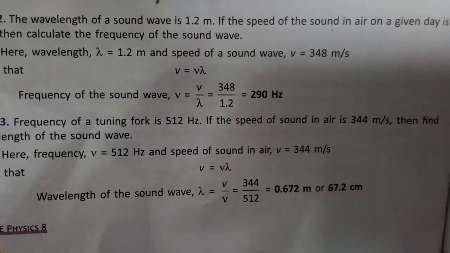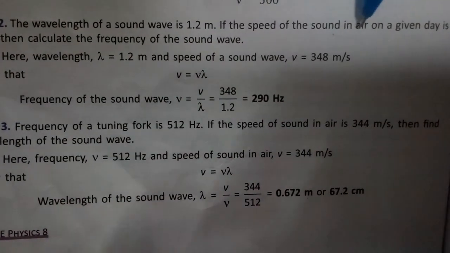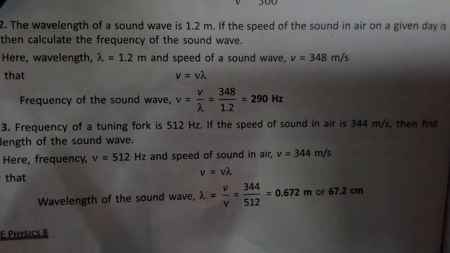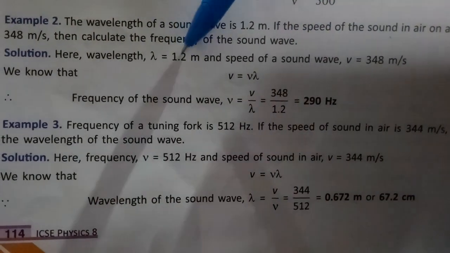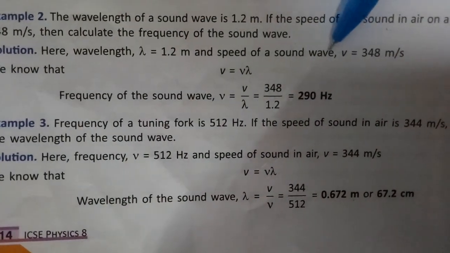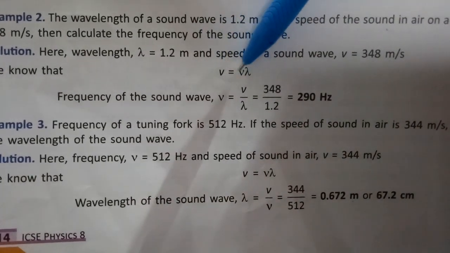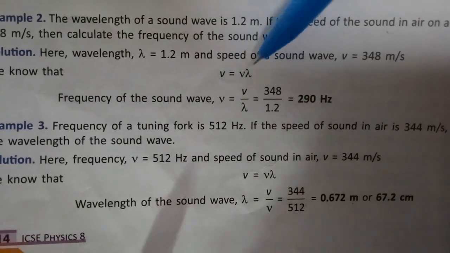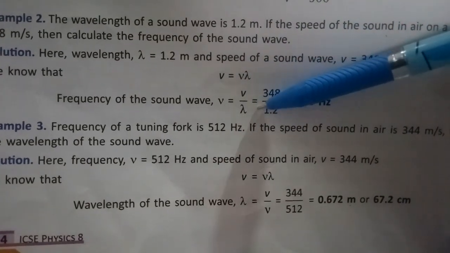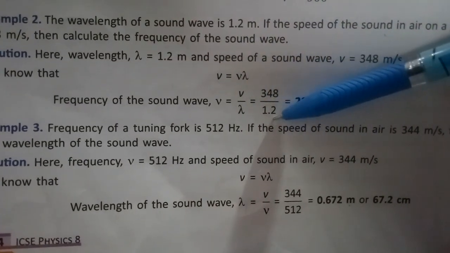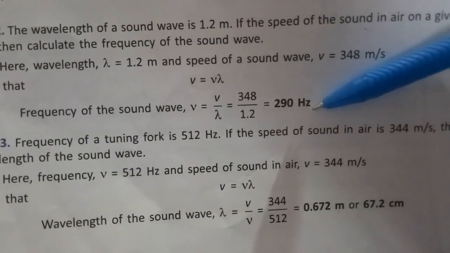The wavelength of the sound wave is 1.2 meter. They are giving the wavelength. If the speed of the sound in air on a given day is 348 meter per second, then calculate the frequency of the sound wave. So wavelength is given, 1.2 meter. Speed of sound wave is given, v equal to 348 meter per second. According to definition, speed equal to wavelength into frequency. So from there we will calculate the frequency, that is v by lambda. So equal to 348 divided by 1.2, so it becomes 290 hertz, or you can also write per second.